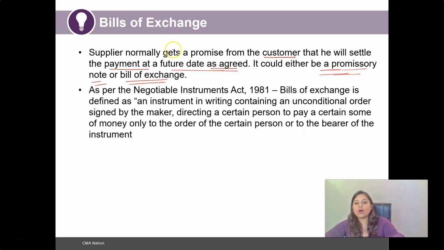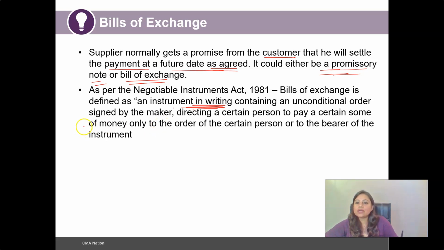And so again, as per the Negotiable Instruments Act, bills of exchange have been defined as an instrument in writing. Thus this makes a record of the purchase being done, and that particular instrument is signed by the seller and the buyer, thus authenticating the purchase.